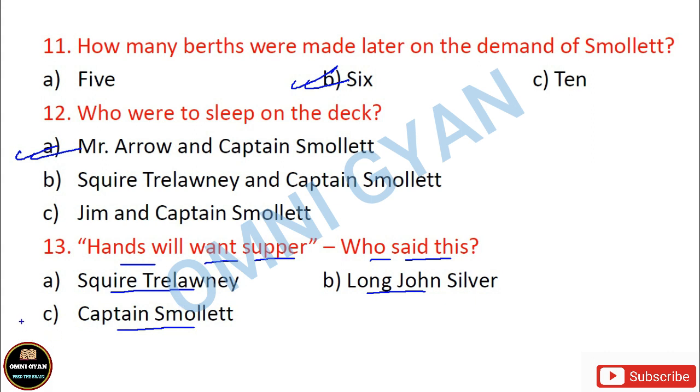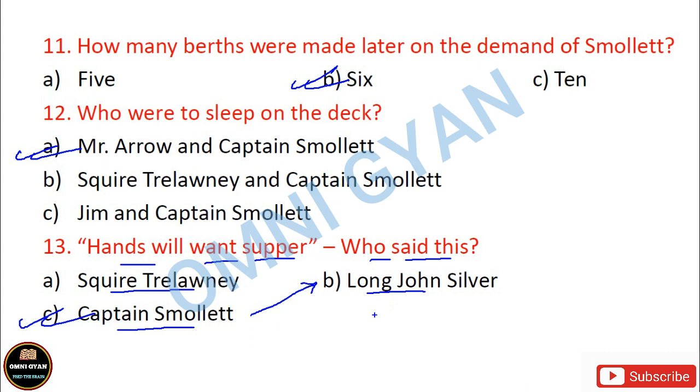Obviously, the correct answer is Captain Smollett. And Captain Smollett told this thing to Long John Silver, that you go to the kitchen and cook food because Hans will want supper. Everybody will be hungry after the hard work, so you go to the kitchen and cook food. So Captain Smollett is the speaker and he told these lines to Long John Silver. So by chance, if you are asked in this way also that who said this thing and to whom, you have to write Captain Smollett said this line to Long John Silver.